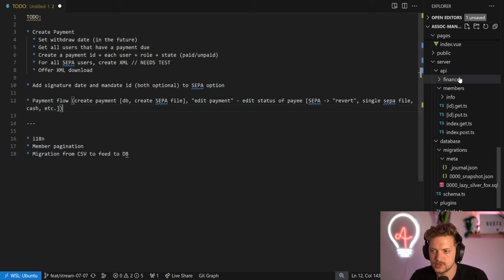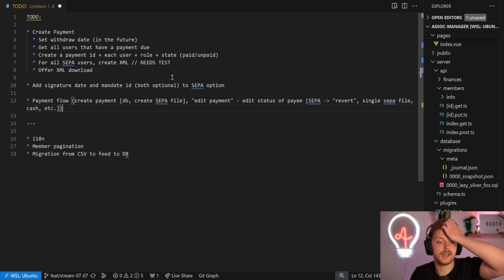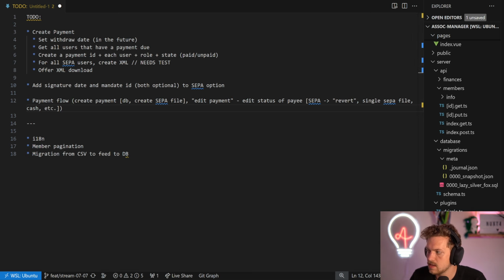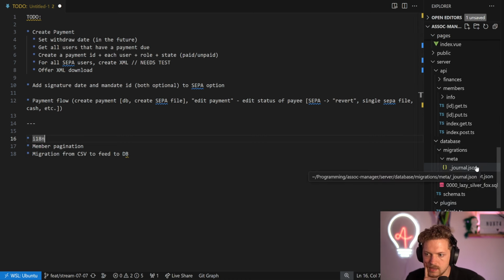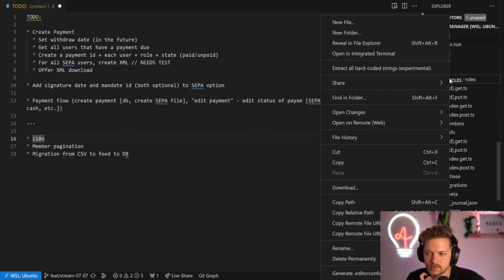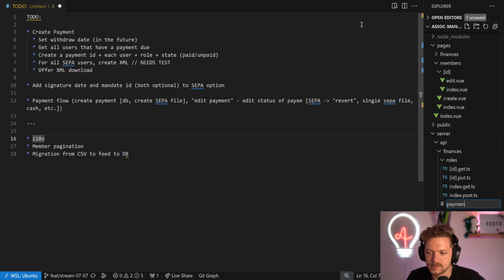Okay, so the trickiest part of the whole thing is the whole payment situation, because there are tons of edge cases. So we have to go through them step by step and take a look. More or less, I think it makes the most sense to describe what we want to do and then code it. So we can start very simple with a new payments endpoint here.